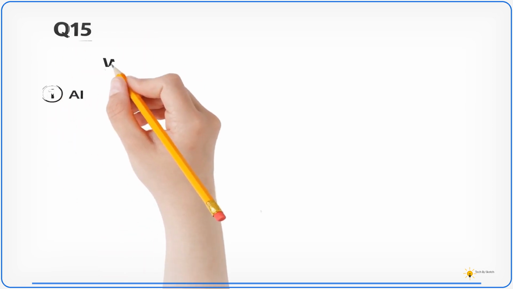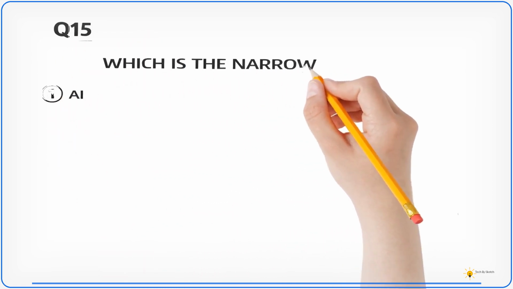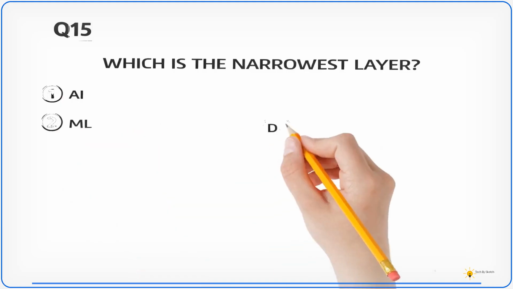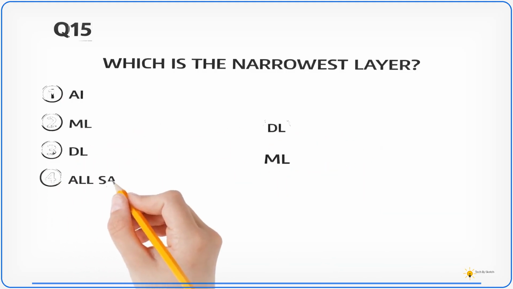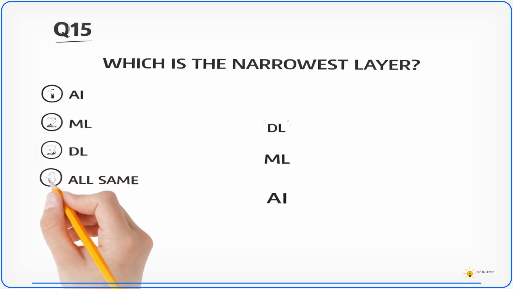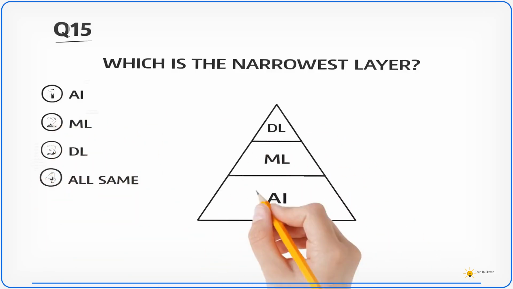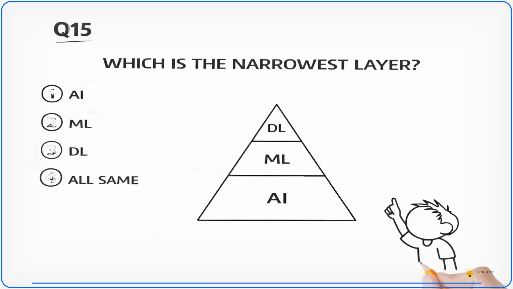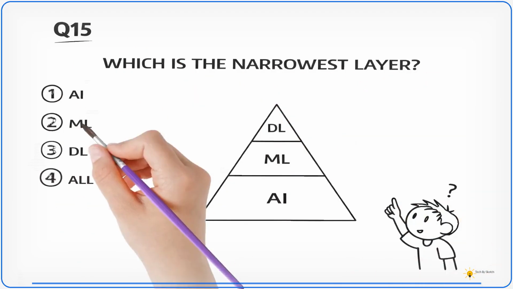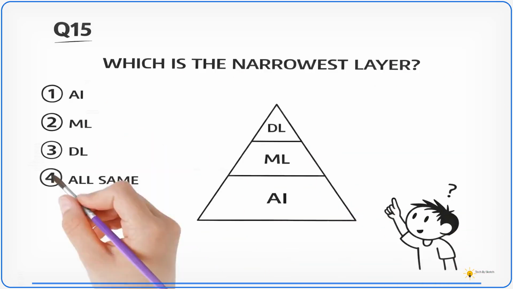Which layer is the narrowest in the hierarchy we discussed? 1. Artificial intelligence. 2. Machine learning. 3. Deep learning. Or 4. All are equal in size. Take a moment and think.